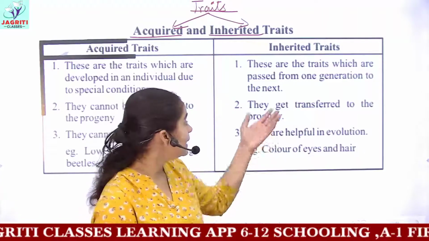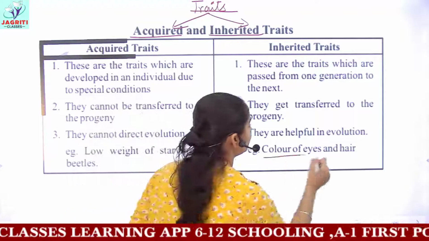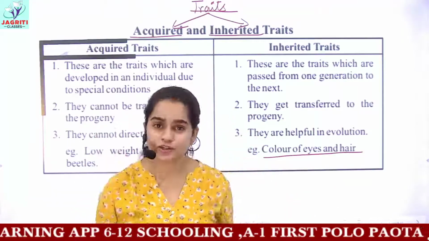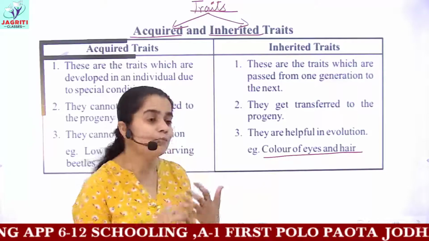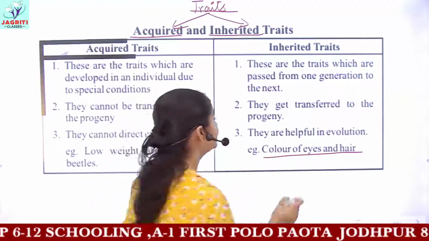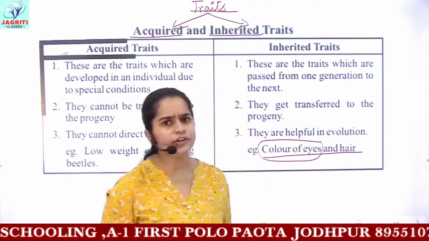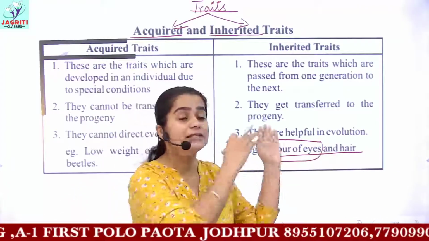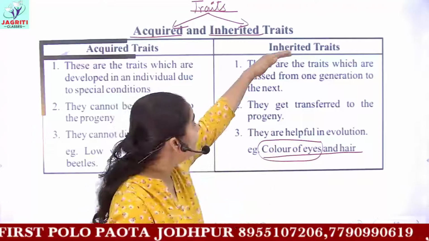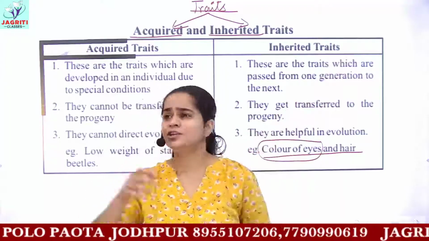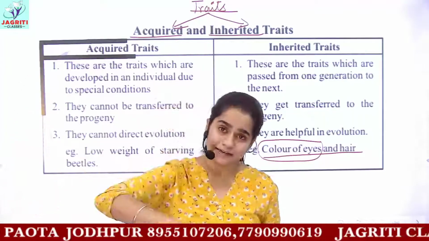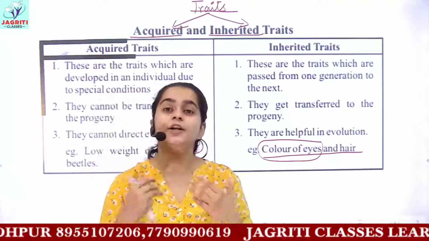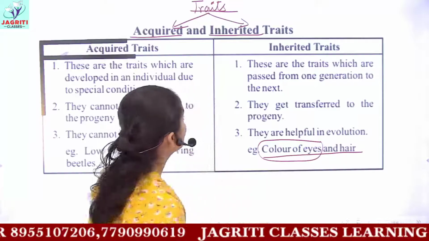Inherited traits would be what? Color of our eyes, color of hair, our height, our body structure. You cannot change the color of your eyes. It is provided on the basis of heredity. So inherited traits are the traits which are inherited from the parents, while acquired are those traits which you learn during your lifetime.